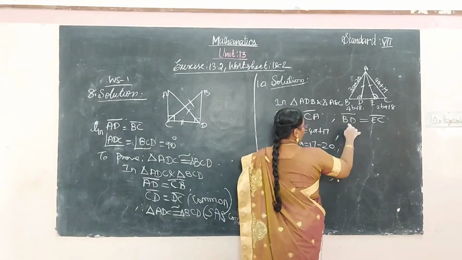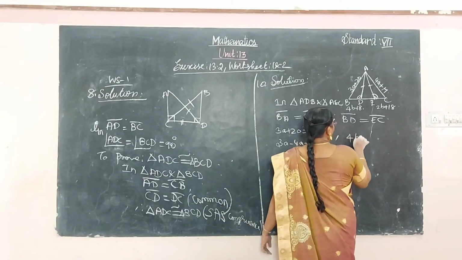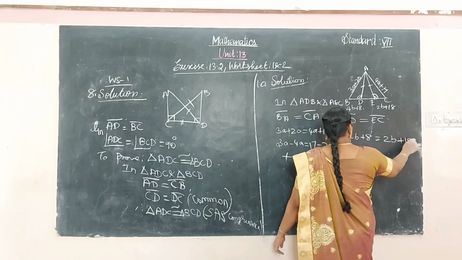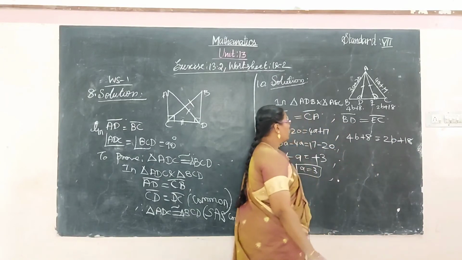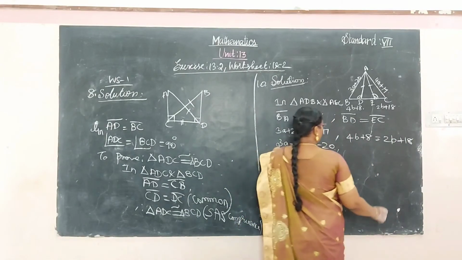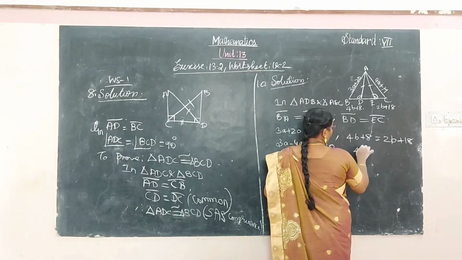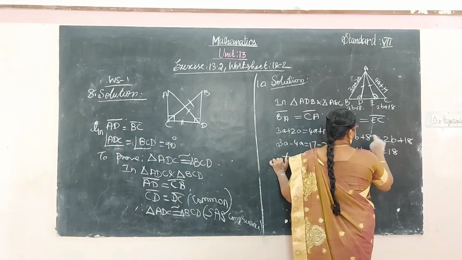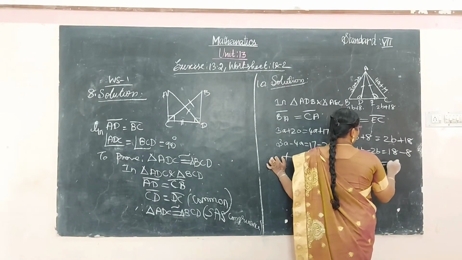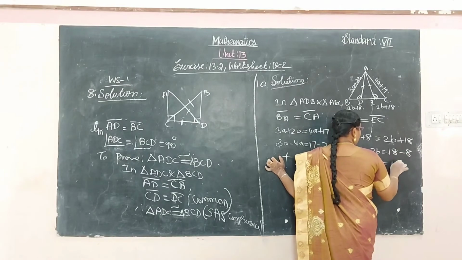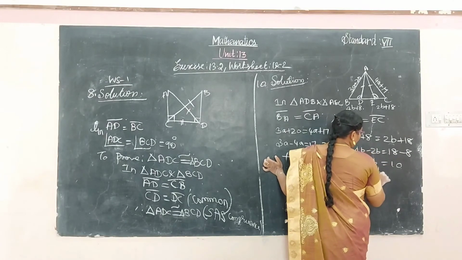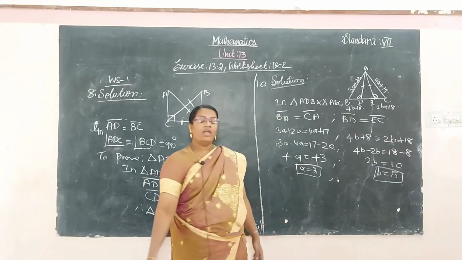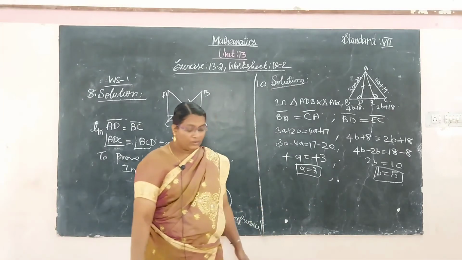And here BD value is 4B plus 8, and EC value is 2B plus 18. So 4B, 2B come to this side, minus 2B, equal to 18 minus 8. 18 minus 8 is 10. Here 2B, so B is equal to 5. Thus the value of A is equal to 3, B is equal to 5.